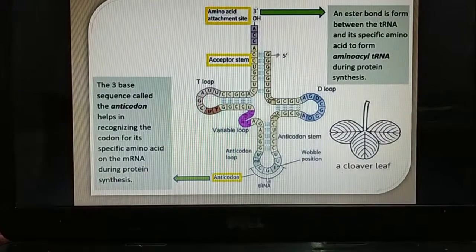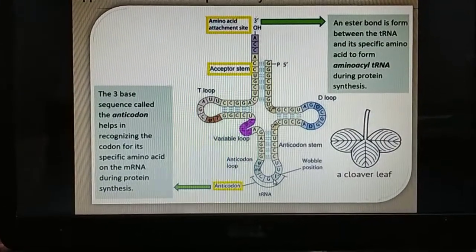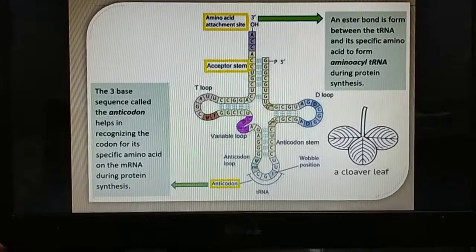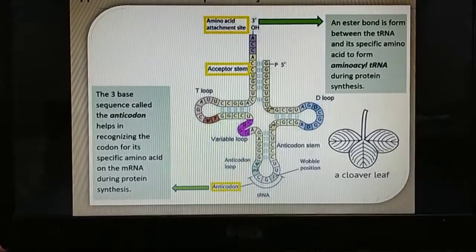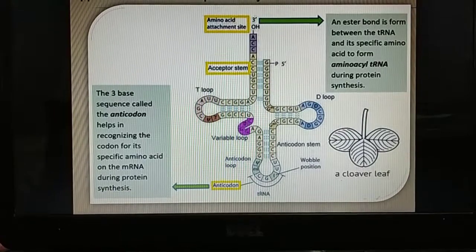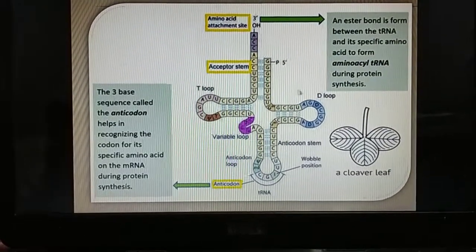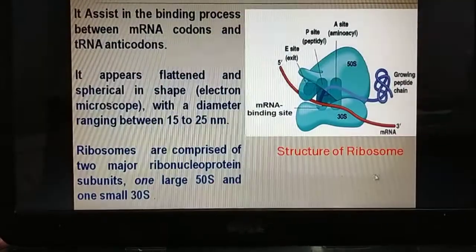This is the anticodon site of tRNA, the 3 base sequence called the anticodon, which helps in recognizing the codon for its specific amino acid on the mRNA during translation, and this structure is known as clover leaf model or structure.